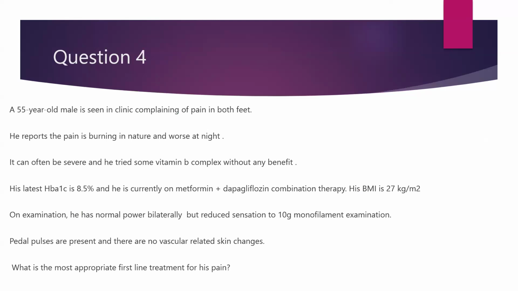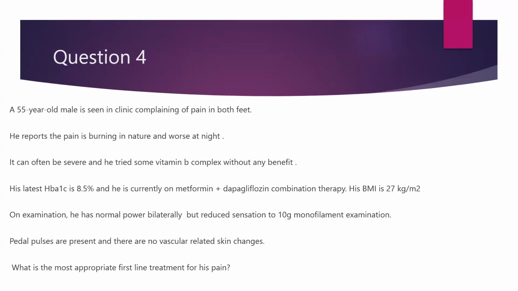He's a type 2 diabetic male. His latest HbA1c is uncontrolled at 8.5%. He's currently on metformin, dapagliflozin combination therapy. His BMI is 27, so it's the overweight category. On examination, he does have normal power bilaterally, but has reduced sensation to the 10-gram monofilament examination. Pedal pulses are present. There are no skin-related changes. So what is the most appropriate first-line treatment for this kind of pain?